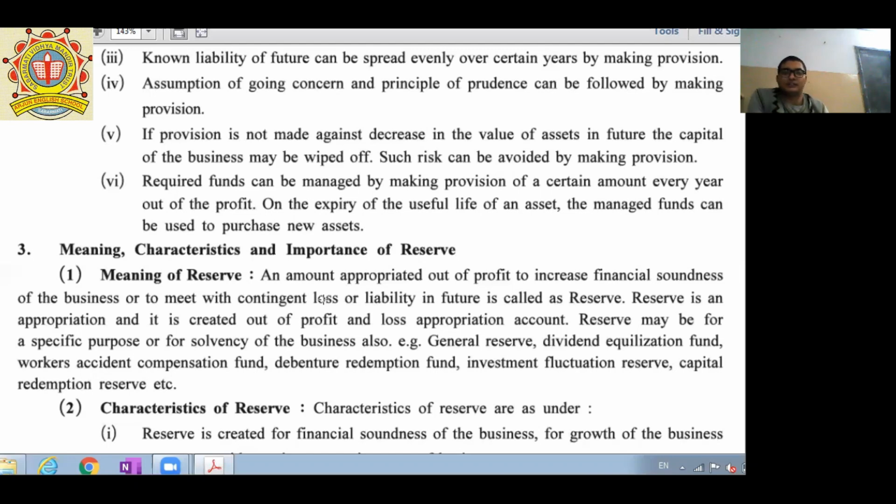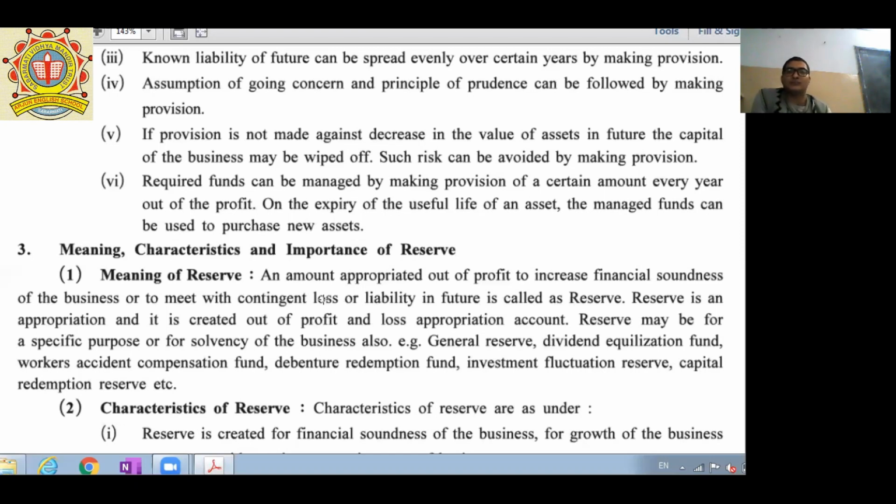First, general reserve, that is for common purpose. Dividend equalization fund, that is used if the company wants to declare and pay dividend to its shareholders. At that time they are utilizing this dividend equalization fund. Workers accident compensation fund: during work at the work premises, if any worker gets injured, then it is the duty of the employer to arrange treatment of such workers, and that's why such employers are creating that fund. So it is called workmen accident compensation fund.